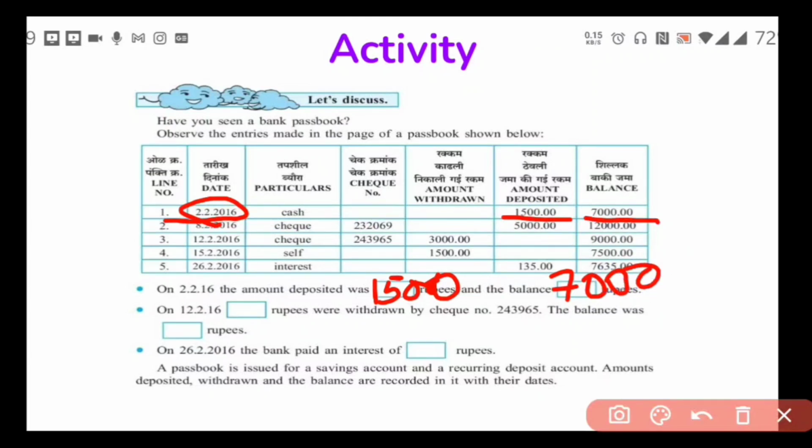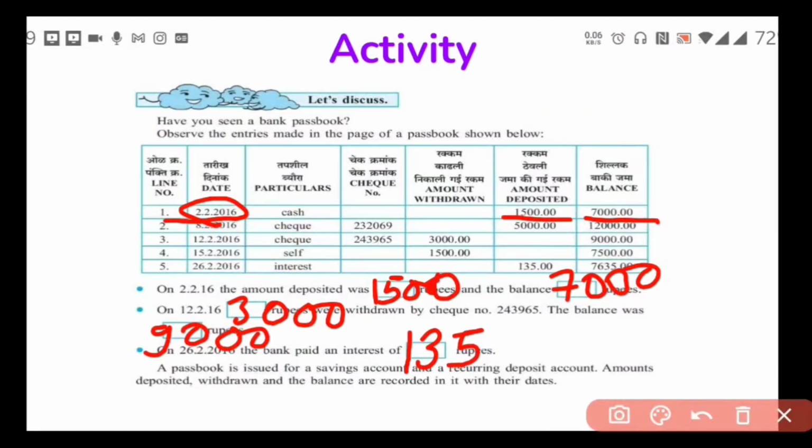Then on 12/2/16 how many rupees were withdrawn? See, this is line number 3. In line number 3 we can see 3000 rupees were withdrawn, and in the end how much balance is remaining? 9000 rupees balance is remaining. Correct. And then see on 26/2/2016, that is the last line, line number 5, he has got the interest of